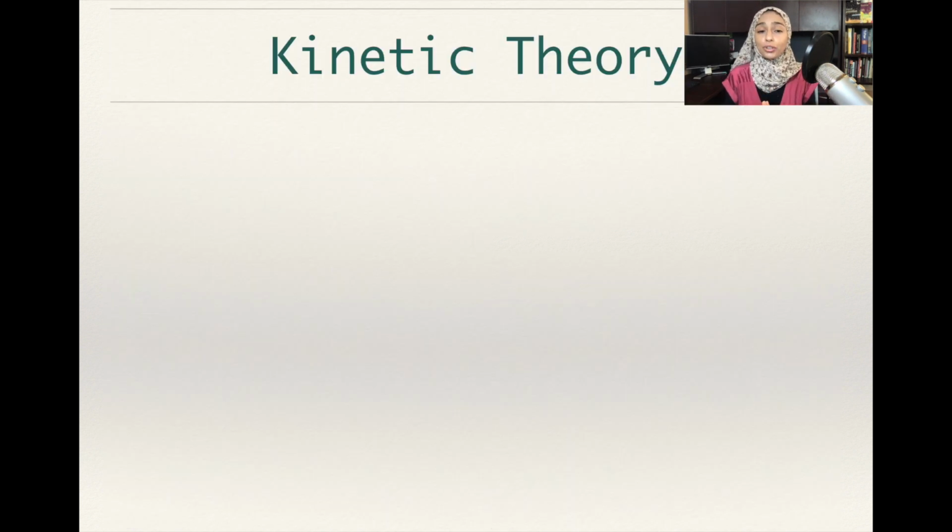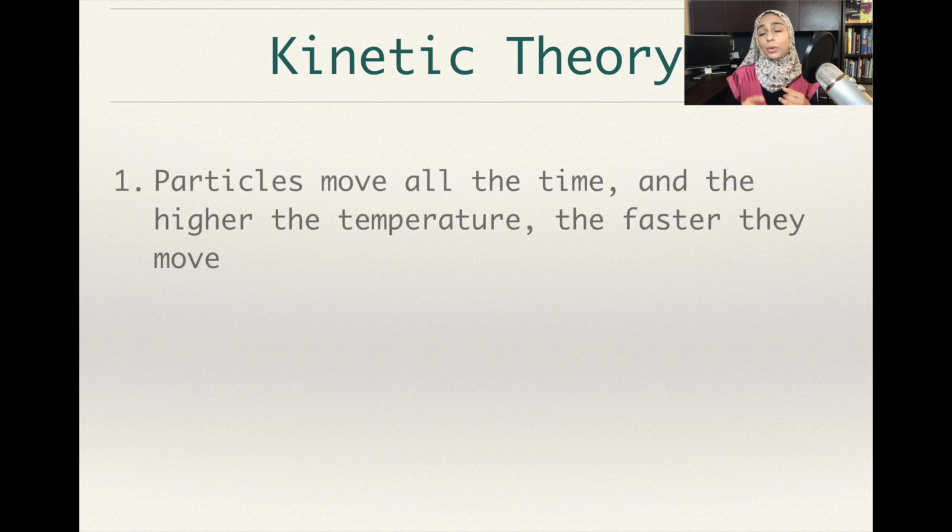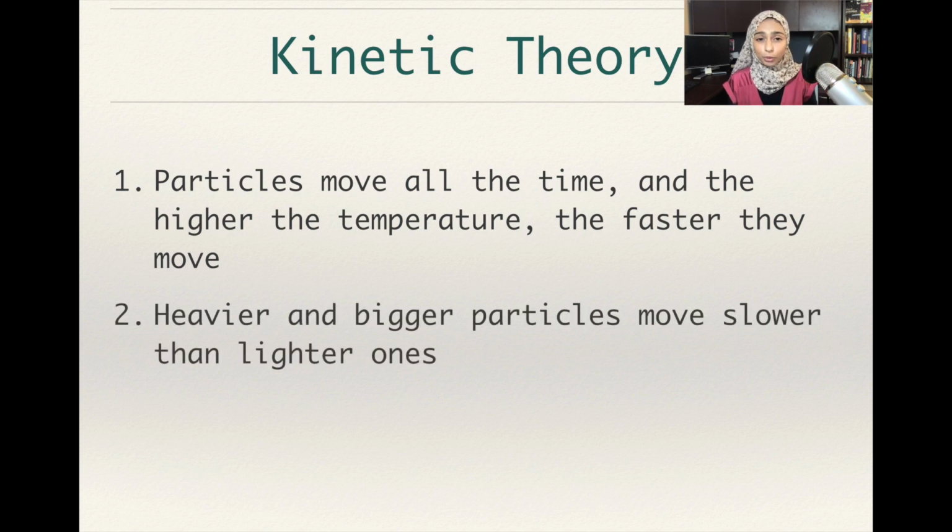What I have just described so far is called the kinetic theory. So just basically, that's lesson one. That's what we described. This is a theory that scientists came up with, and they proposed three things. They first said, well, particles move all the time, and the higher the temperature, the faster they move. They also said that the heavier and bigger particles move slower than lighter ones.